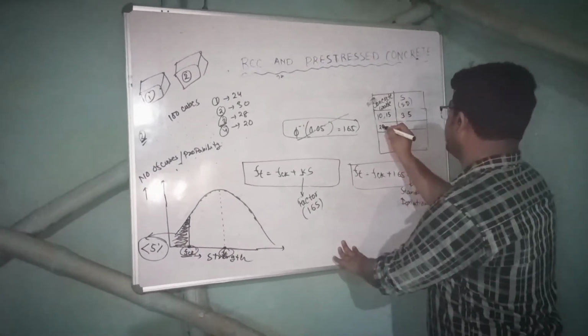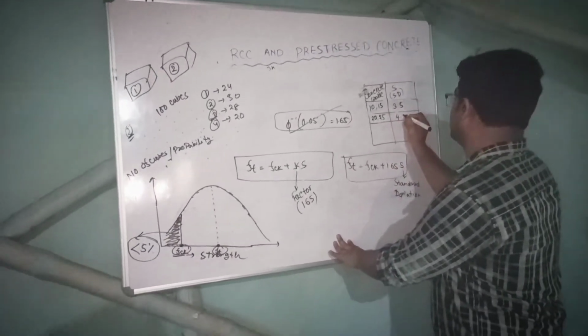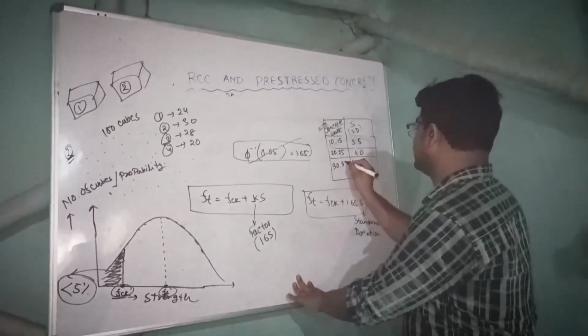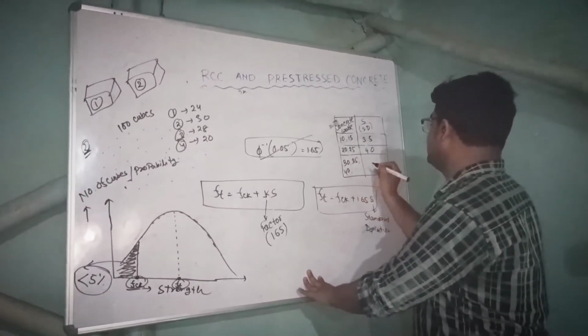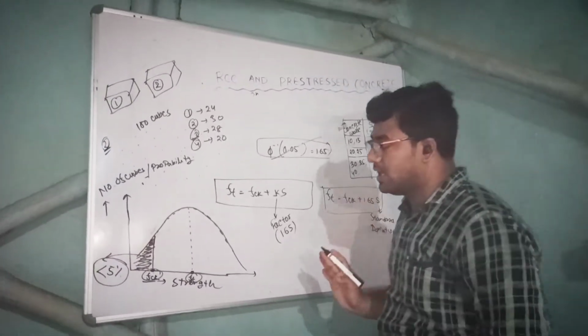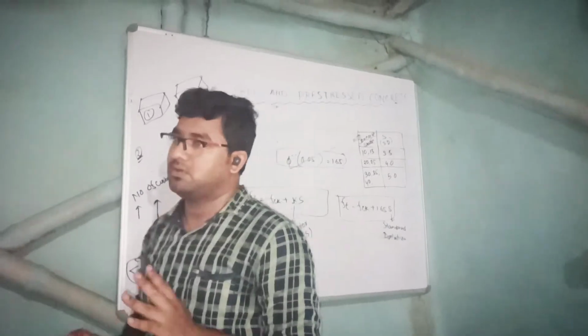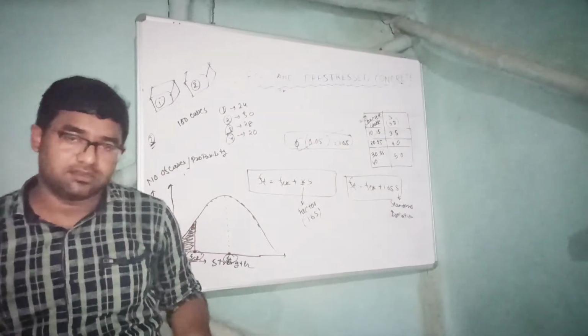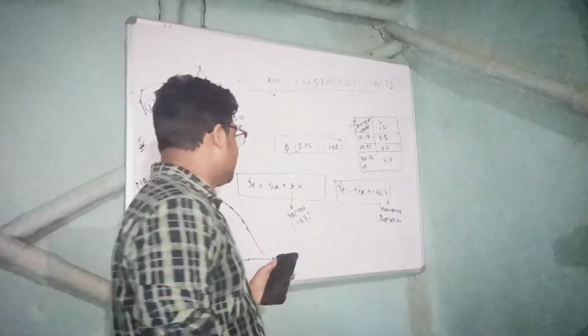For 20 and 25 it is 4, and for 30, 35, 40 and above it is 5. This value we have to remember. Right, now we will do one or two problems which have come in previous year GATE.